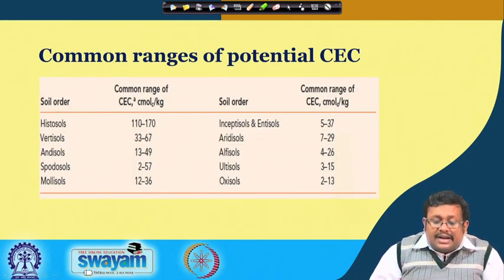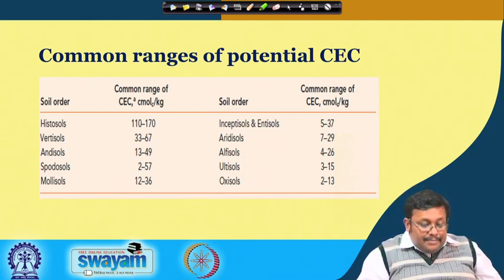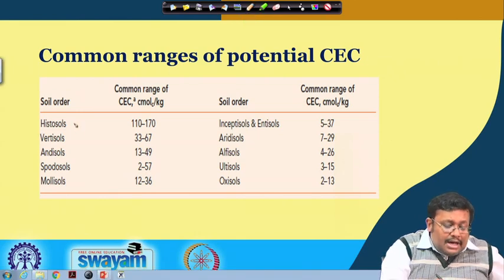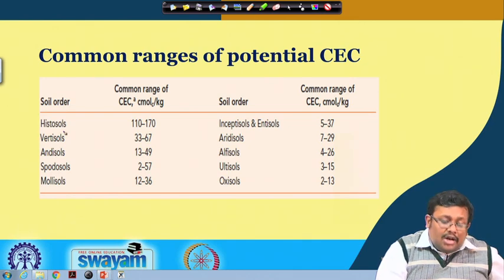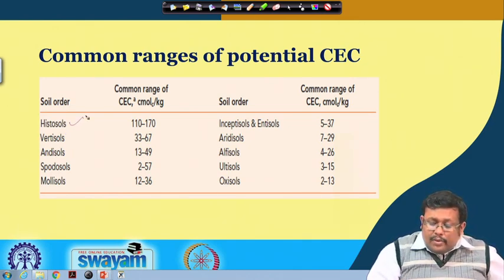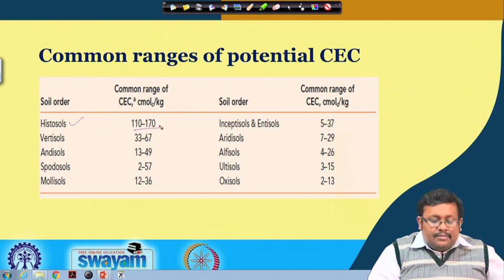Let us see some common ranges of potential cation exchange capacity. I am trying to show you the important soil orders and their corresponding CEC. If you consider histosols, we get a higher CEC because they are dominated by organic matter: 110 to 170 centimole charge per kg of soil.